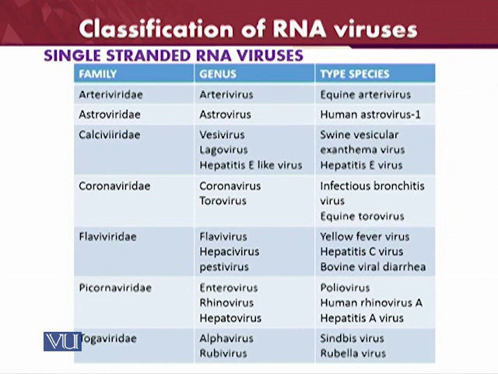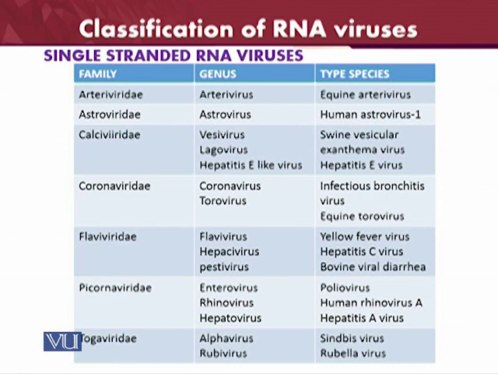Flavivirus causes yellow fever, and hepatitis C virus causes hepatitis C, and pestivirus causes bovine viral diarrhea. Then the picornaviruses, very small viruses. Enterovirus, rhinovirus, and hepatovirus are the genera, and the species are poliovirus, human rhinovirus A, and hepatitis A virus.